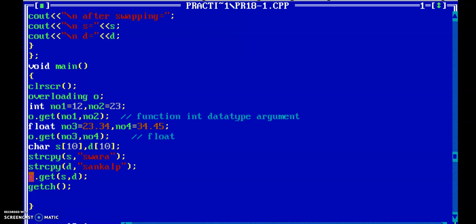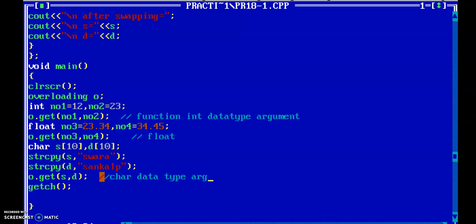After that I pass this S and D to the get function. So the compiler calls here the get function which is overloaded but having string or character arguments. Okay, having character data type arguments. This is function overloading with the help of different data type arguments.